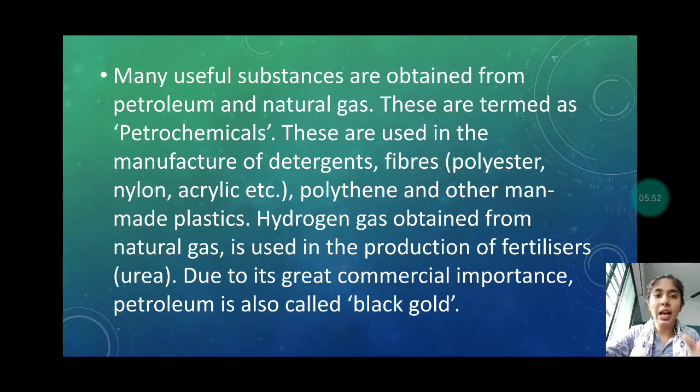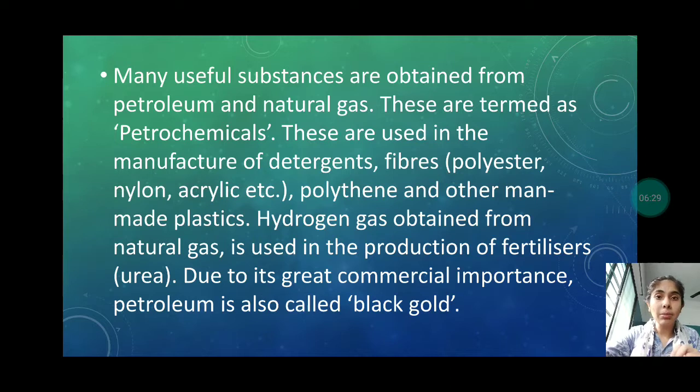These are used in the manufacture of detergents, fibers such as polyester, nylon, acrylic, which we have studied in our last chapter, polythene and many other materials. Hydrogen gas obtained from natural gas is used in the production of fertilizers such as urea. Urea is the common fertilizer.